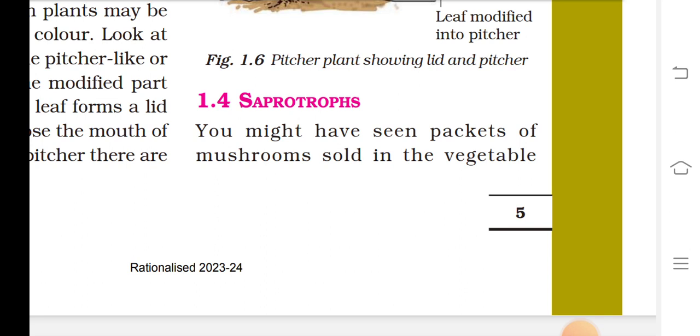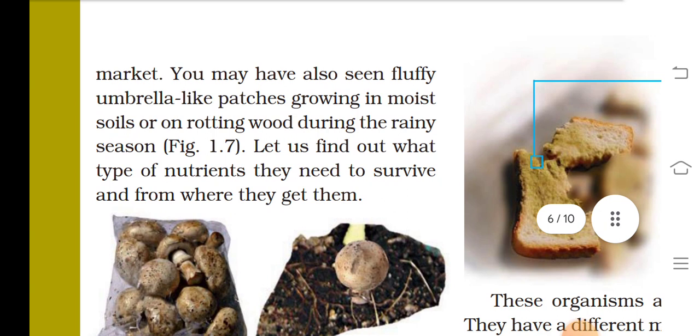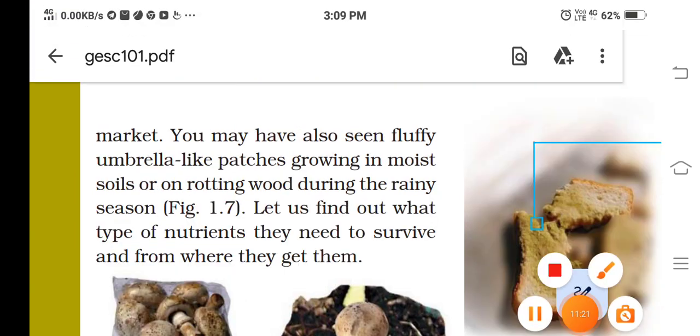Saprophytes. You might have seen packets of mushrooms sold in the vegetable market.